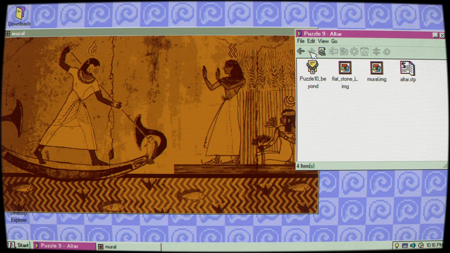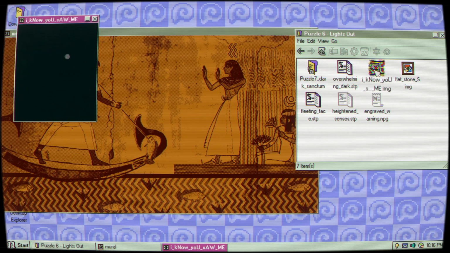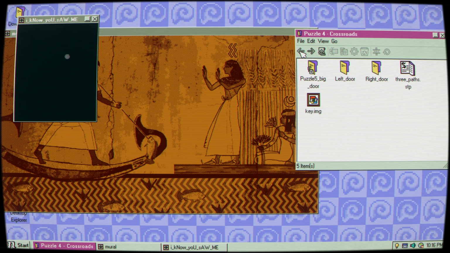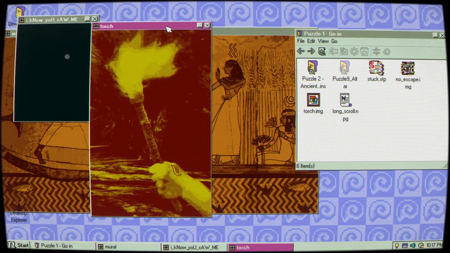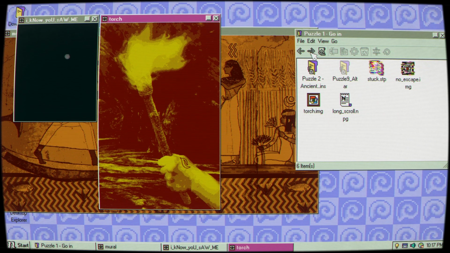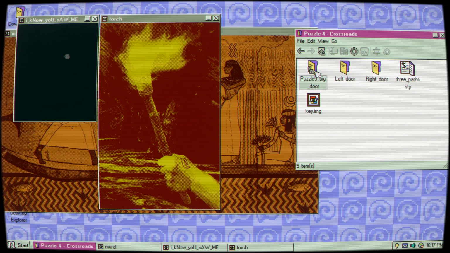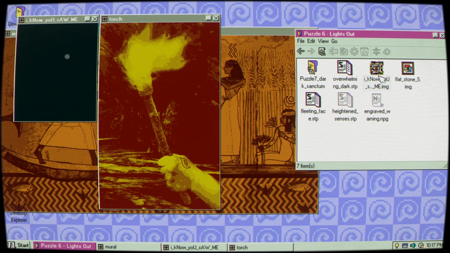Oh, can I not go and see puzzle 8? Hold on. Wait. Puzzle 2, 3, 4, 5, 6. Okay. So I know you see me. We see this. You saw me. So let's just pull up these pictures, because I know they're here. The other one was a torch, right? Yeah. So we've got the torch. We've got this one. And then... It was the Aquarius, or I was thinking Aquarius symbol, but the Aquarius is horizontal, not vertical.